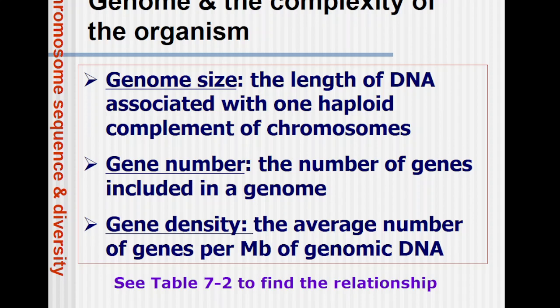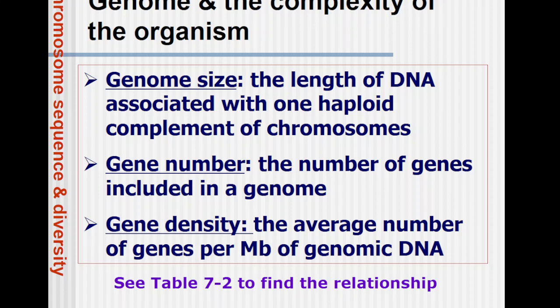So what is the genome size? Genome size means chromosome number 1 to 23. If you take all together and take its size, that is the genome size. So the entire set of chromosomes in haploid, if we take the length of that DNA, we call it a genome size.